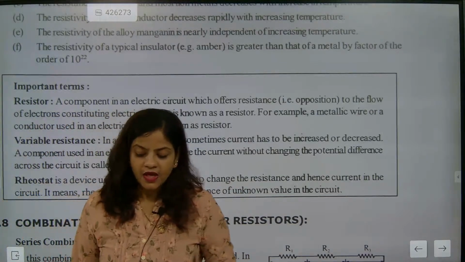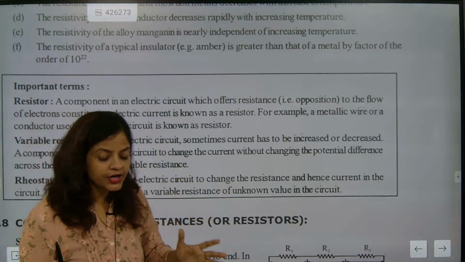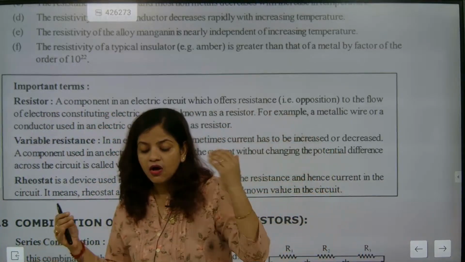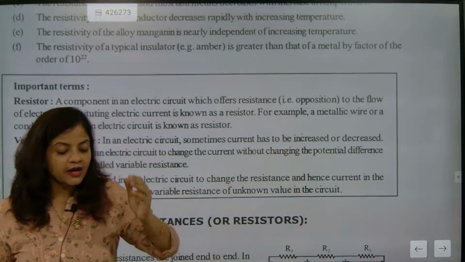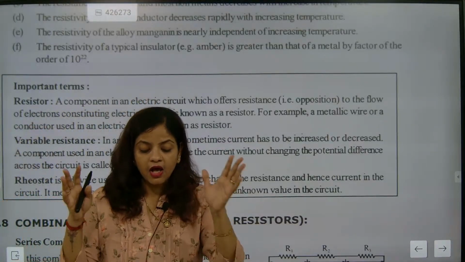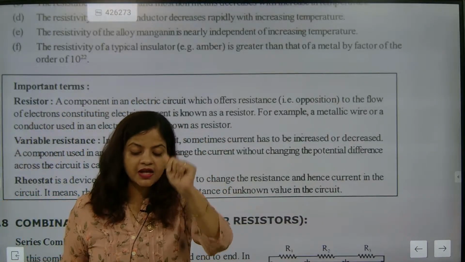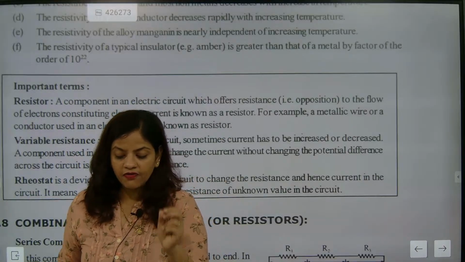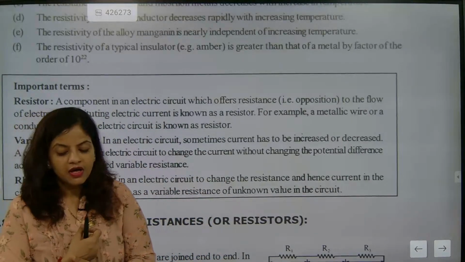So you need to understand, oxidation state is higher and resistivity is also higher. Oxidation state means the burning of any substance in presence of oxygen.